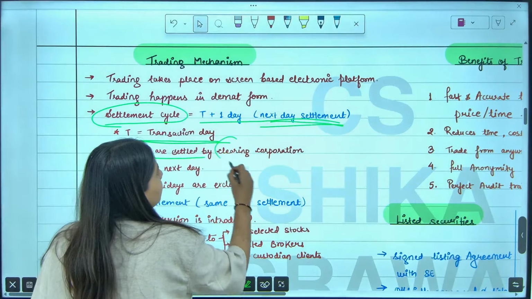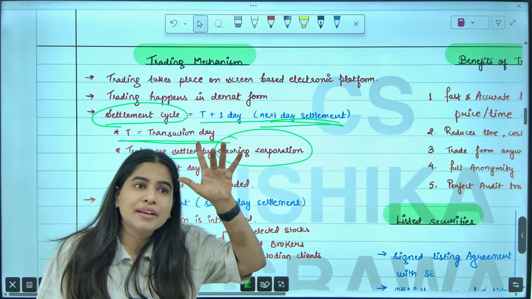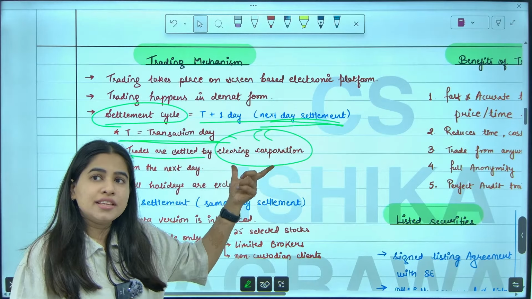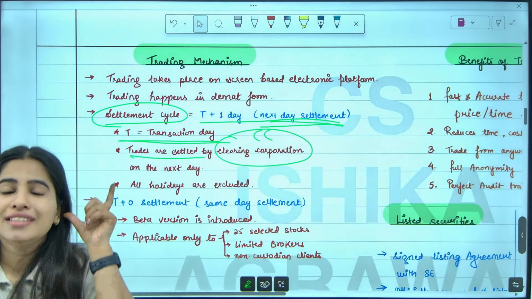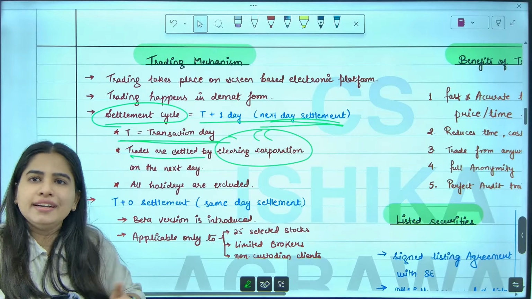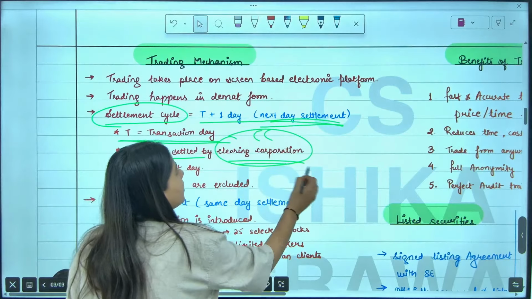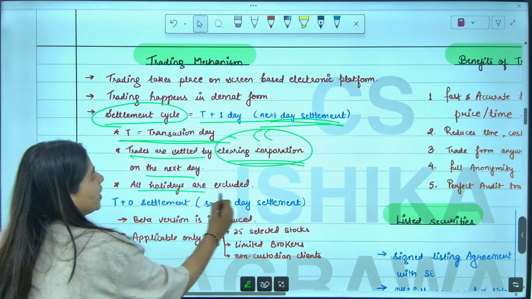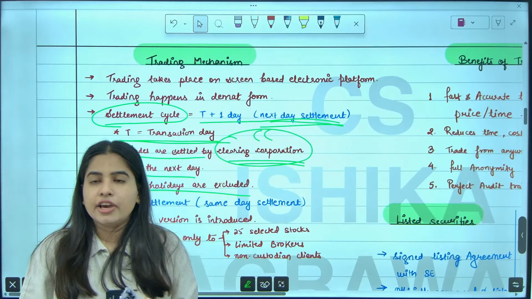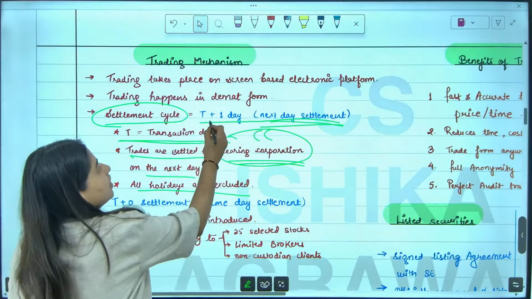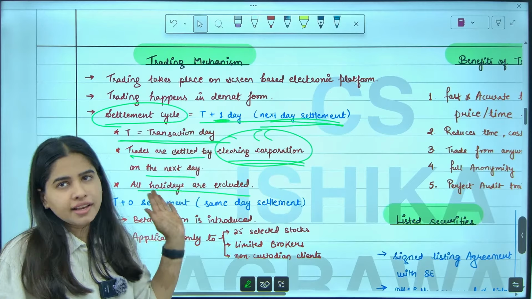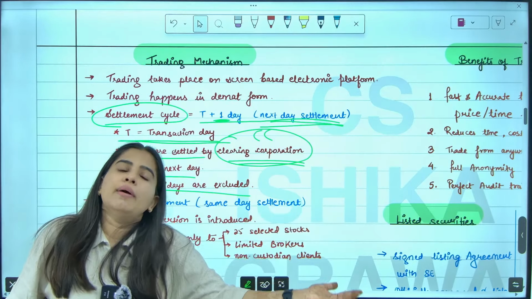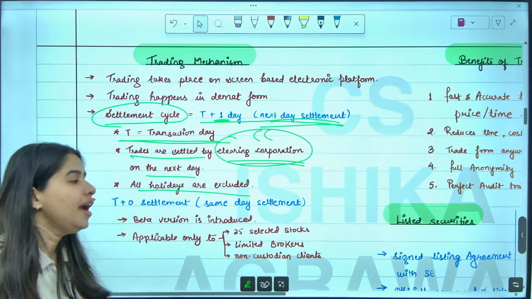And who does this settlement? There is a body called CC. Remember, guys, we call it CC. So there is a body called CC. They do the payment and settlement. So all the settlement is done by CC on the next day. To calculate this, holidays are excluded. So if there is Saturday, Sunday, or any public holiday, then for calculating this T plus 1 day, holidays will be excluded. So let's say tomorrow is a Sunday, then delivery will be settled on Monday. So Sunday will be excluded.